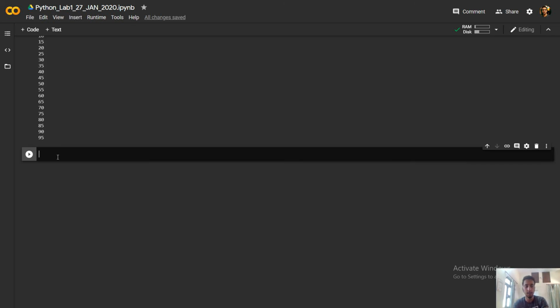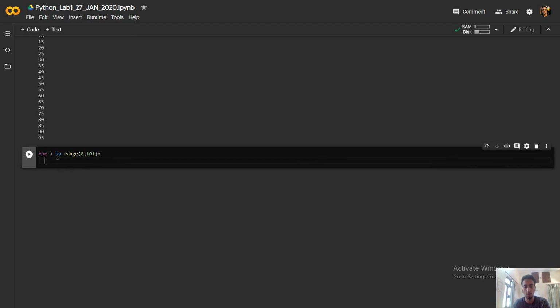Let's take a little example here also. Say I have to print all the even and odd numbers from 0 until 100. So what I will do is, with the loop, for i in range 0 to 100, I will use 101 for that, because it will go to 100 only.